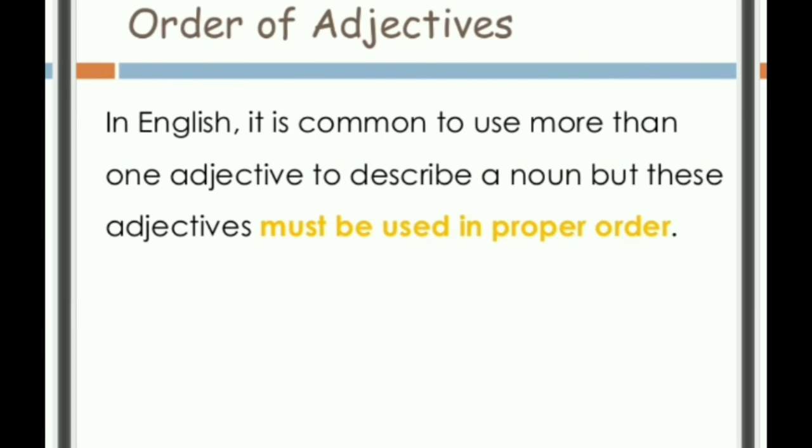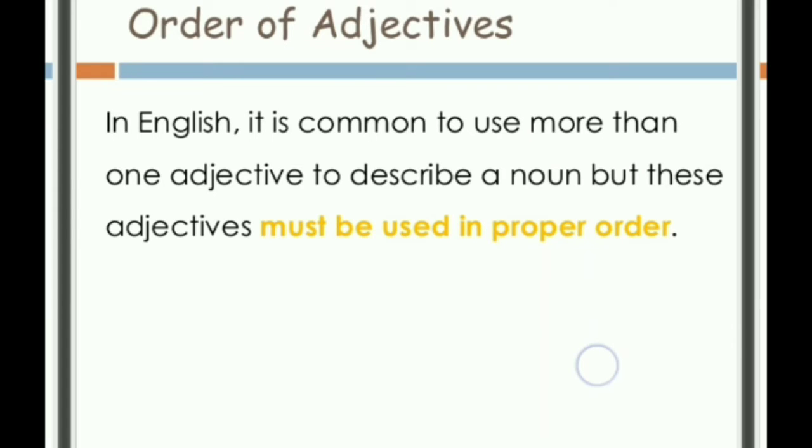So in English it is common to use more than one adjective to describe a noun, but these adjectives must be used in proper order. Like we say 1 2 3 4 5 6 7 8 9 10, so it's in order. But if I say 3 8 15 20, is it in order? No. So in English also, adjectives should be in order if you want the sentence formation to be correct. So what is that order? What should come first? What should come after that? How will the sentence be formed? All these things we are going to study.